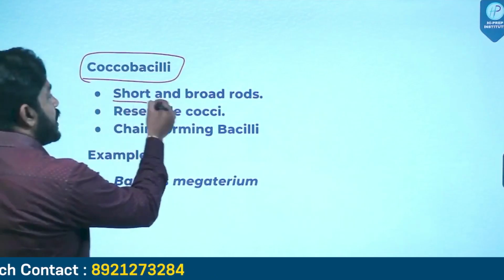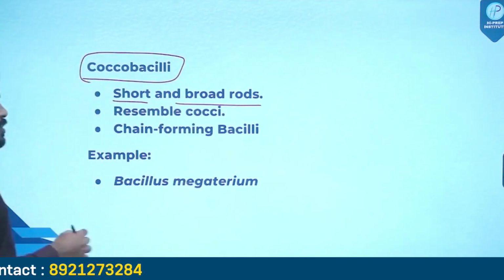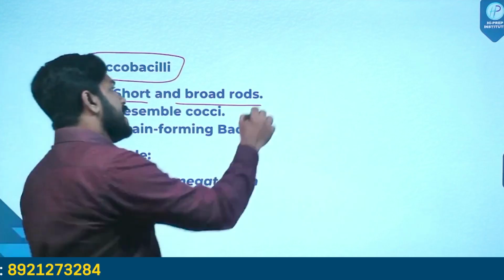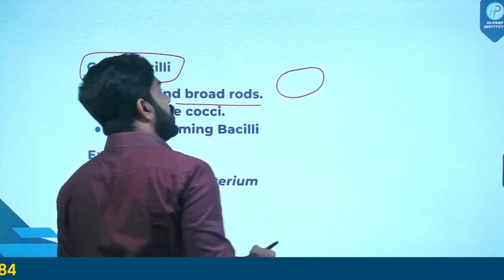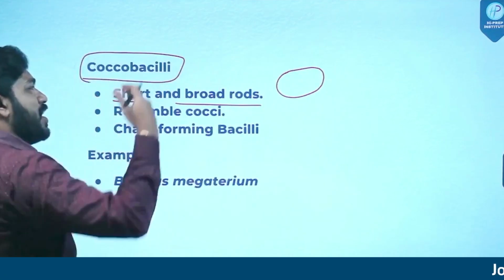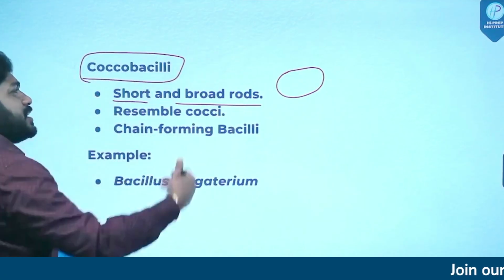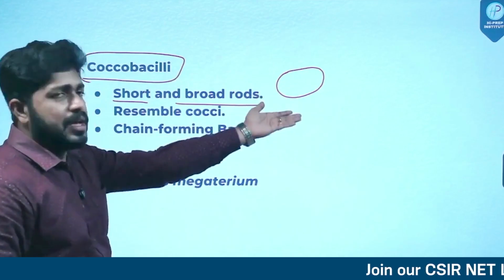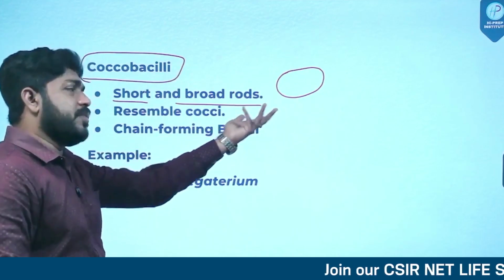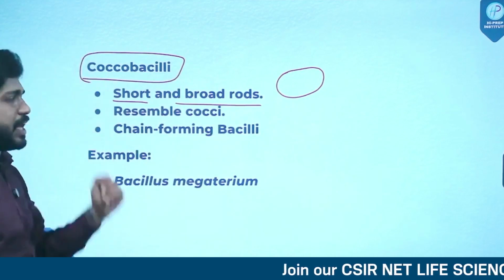They are short and broad rods. It will exist somewhat like this. When we see this, we cannot understand what its actual structure is. Is it a rod? Is it spherical? We have no idea. Actually, this is a coccobacilli.